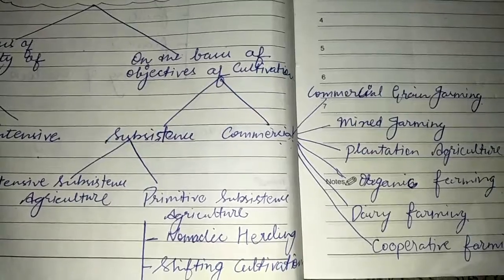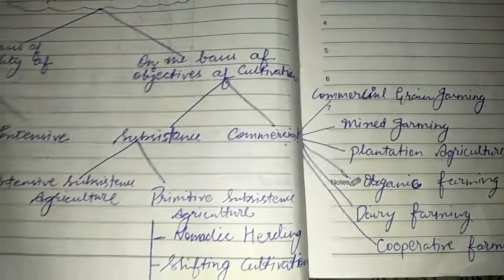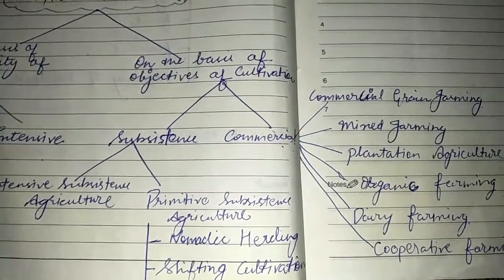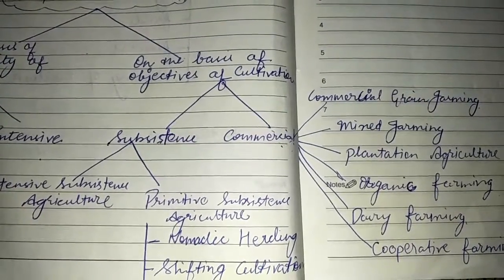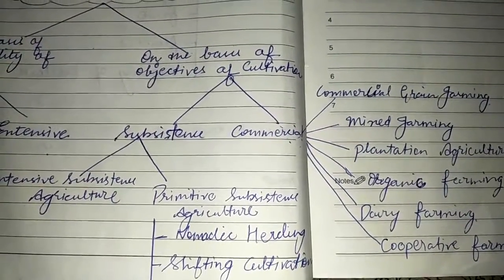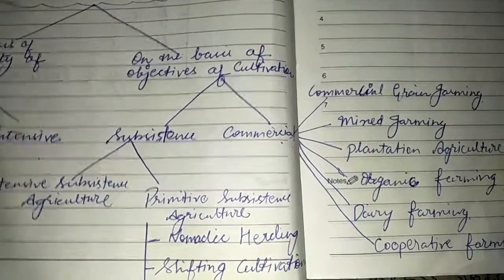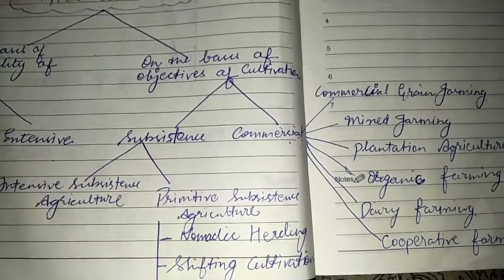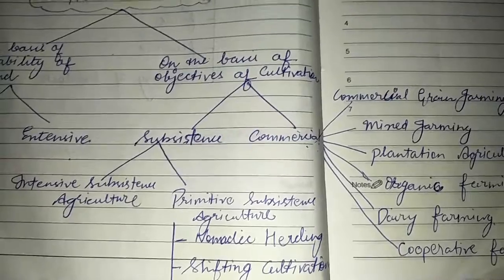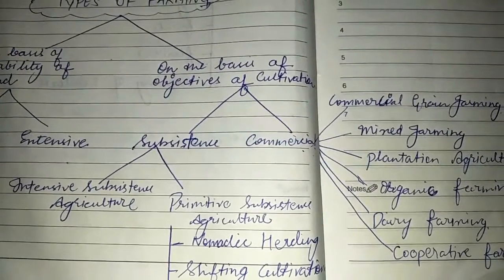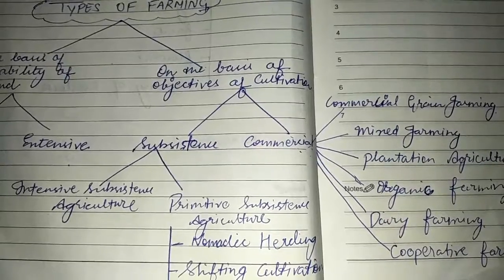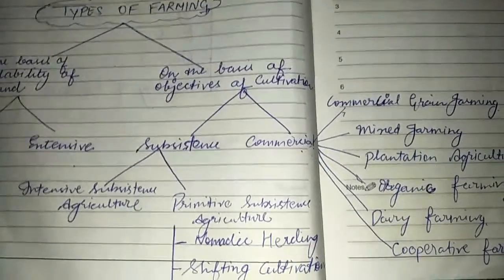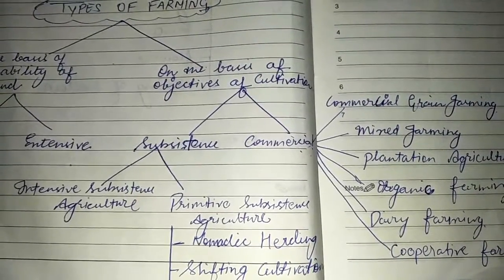Nomadic herding is the most common type of herding practiced by nomads who wander from one place to another in search of grazing pastures and water for their animals. The main areas where nomadic herding is practiced are semi-arid and arid regions of Sahara, Central Asia, Mongolia, and several parts of India like Jammu and Kashmir and Rajasthan.